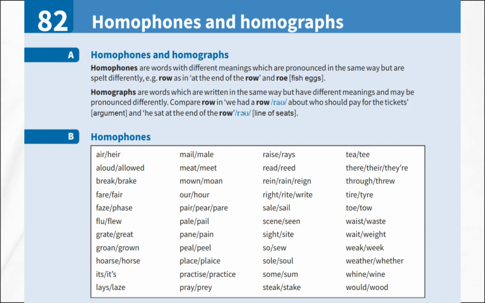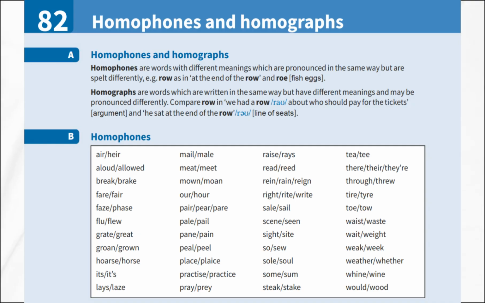Place is a location, and plaice is a type of fish. Practice is a verb, and practise is a noun. Pray means to speak to a god, and prey is an animal that is hunted. Read is present tense, and red is a color. Rein is for a horse, rain is water from the sky, and reign is a period of rule. Right means correct, rite is a ritual, and write means to put words on paper. Sale is a special price, and sail is what a boat uses.